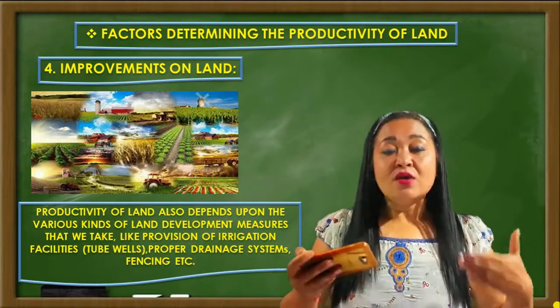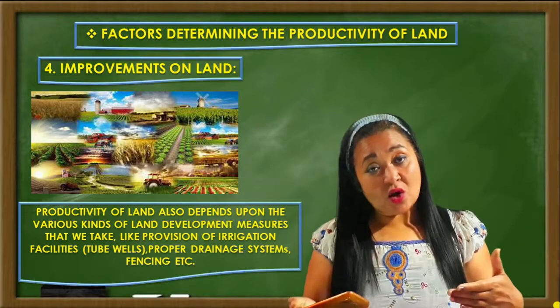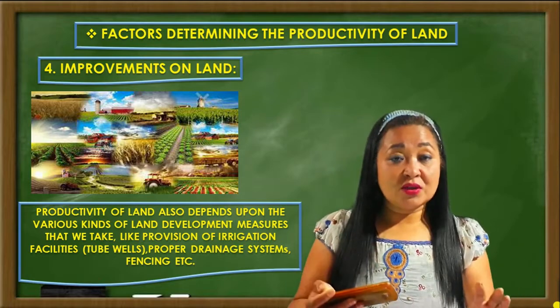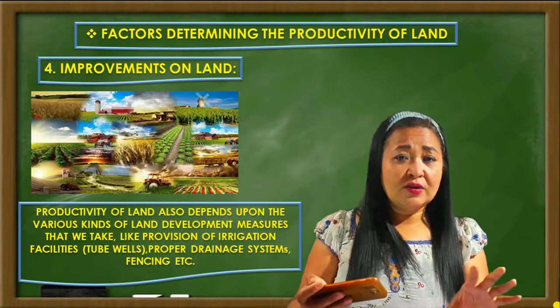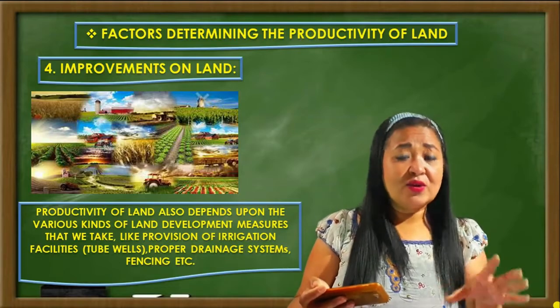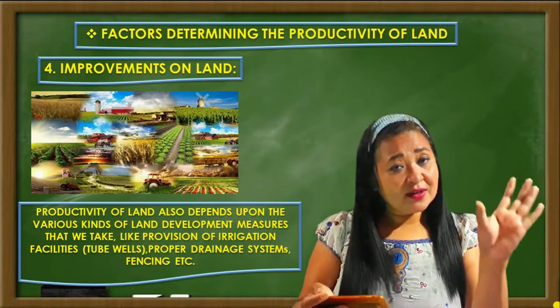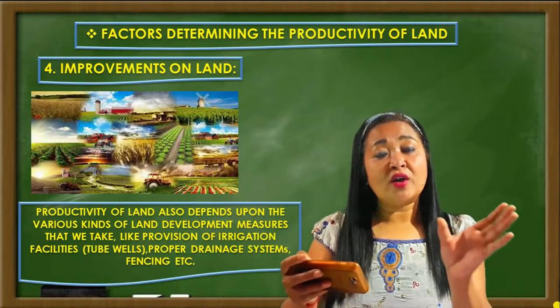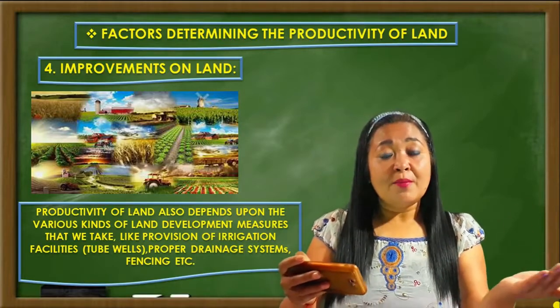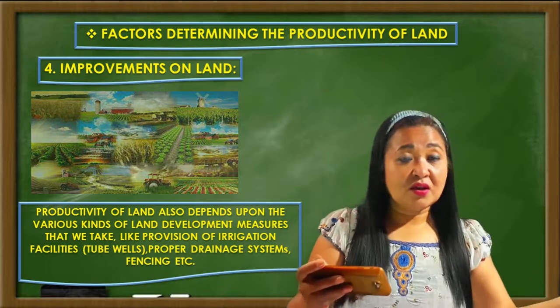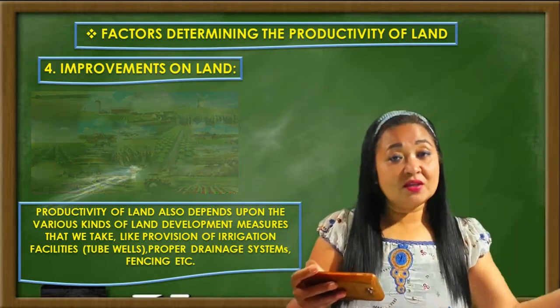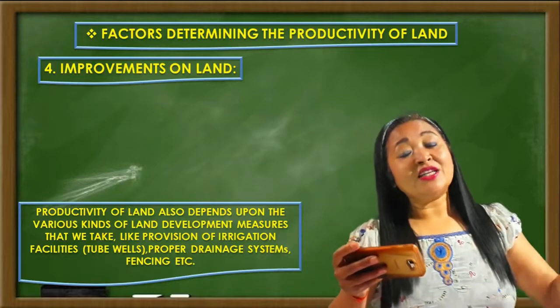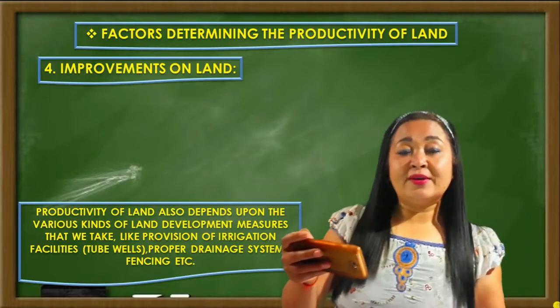Natural factors like the fertility of the soil and climatic factors also help in increasing the productivity of land. But besides the natural factors, you can make a lot of improvement on the land to make it productive by giving additional measures. Additional measures here means what? Other land development measures and programs that we have.